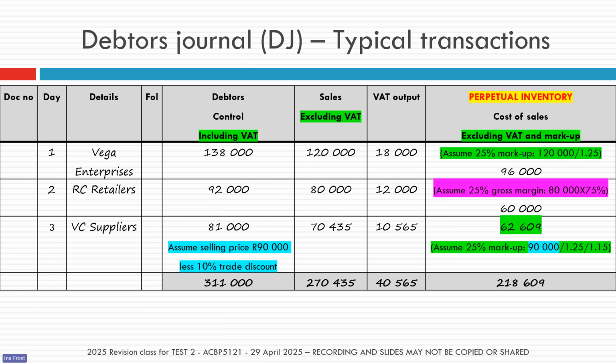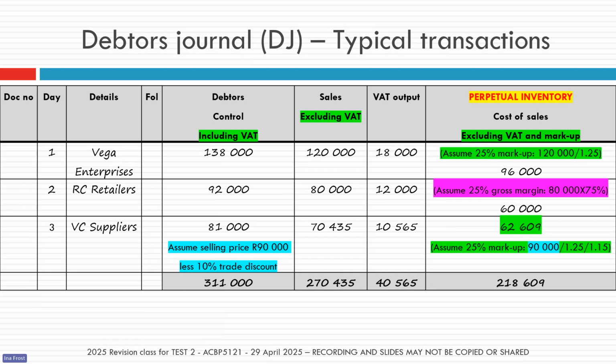The last one I just specifically included here because this one has got that little bit of a trick to it. In the last one, we sold to VC traders and we gave them a 10% trade discount. Now, the first thing to remember when we give trade discounts or we receive trade discounts, we always record the price after the discount.